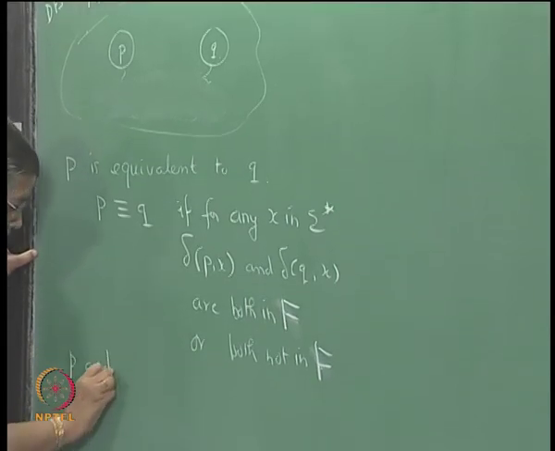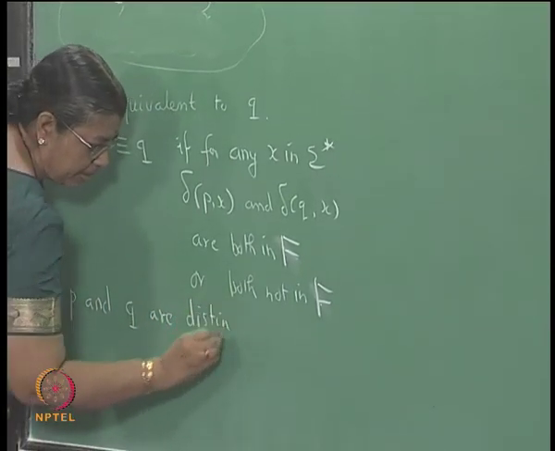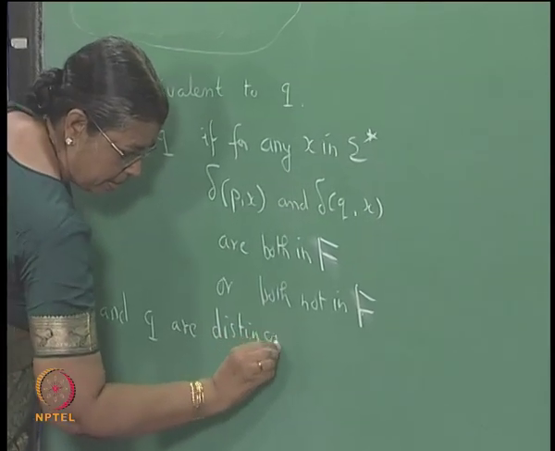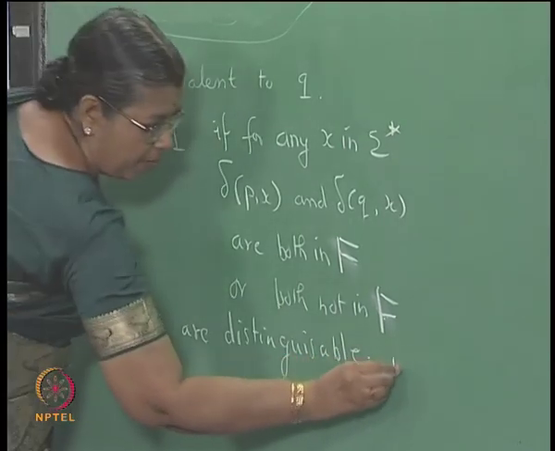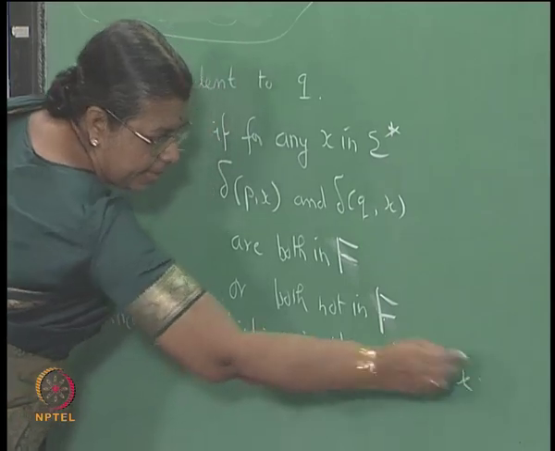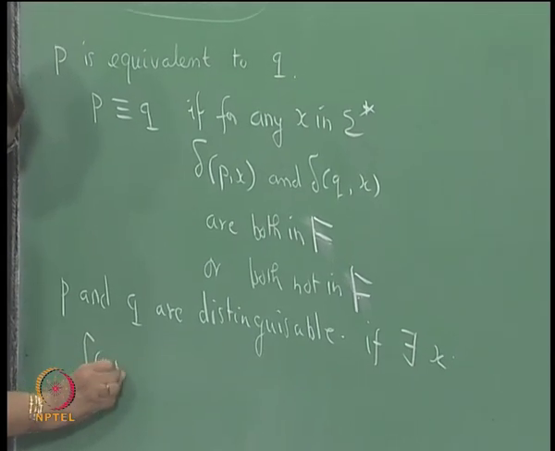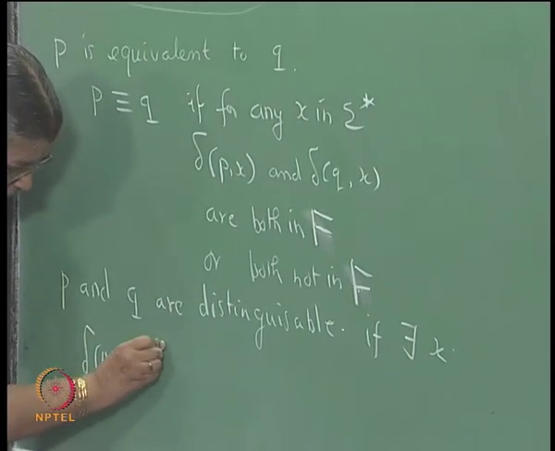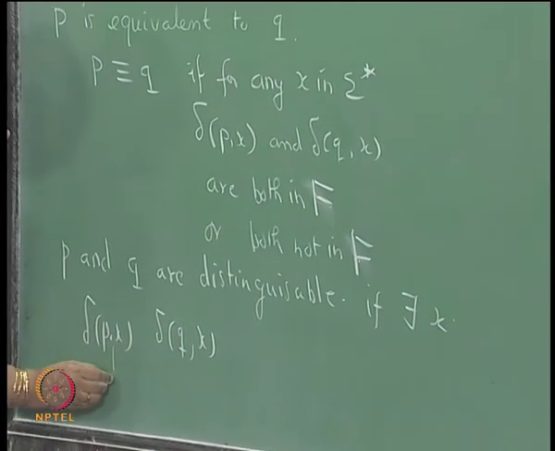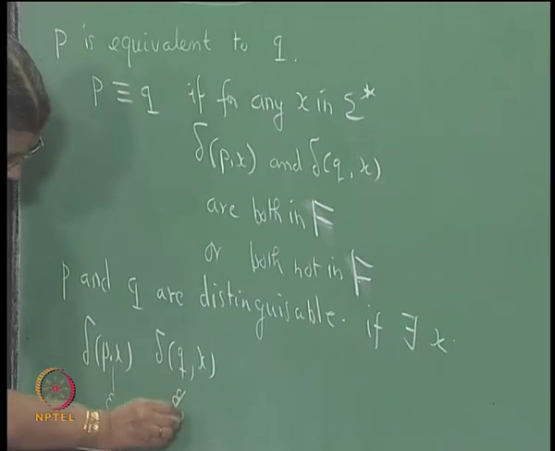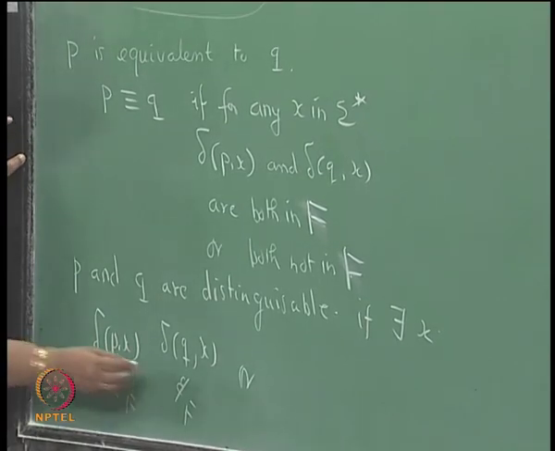P and Q are distinguishable if there exists an x such that delta of (P, x) and delta of (Q, x) are such that one of them belongs to F and the other does not belong to F, or vice versa.